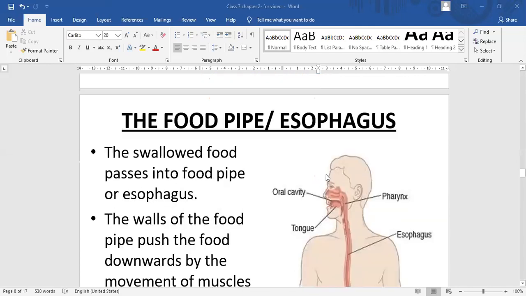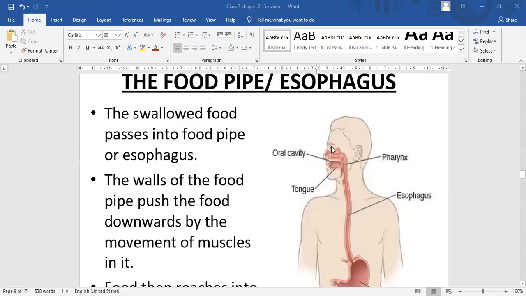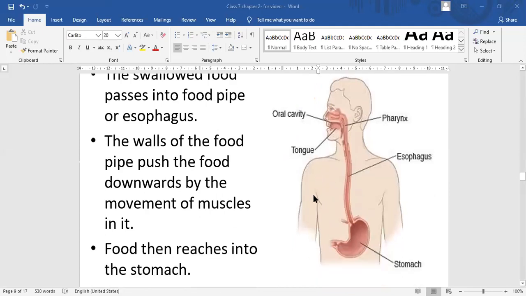The food pipe or esophagus. The swallowed food passes into the food pipe or esophagus. The walls of the food pipe push the food downward by the movement of muscles in it. That movement is known as peristaltic movement. By that, food is going in a downward direction. It will not go again in the forward direction. Only it will go in a downward direction.